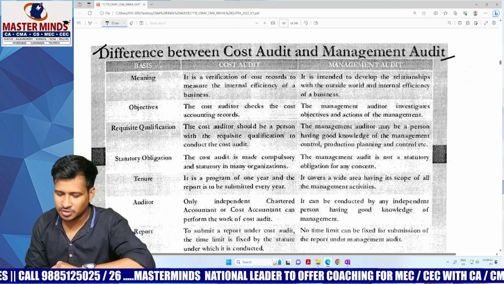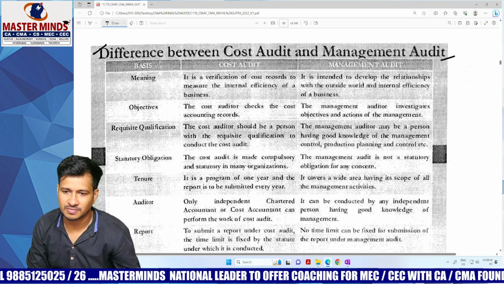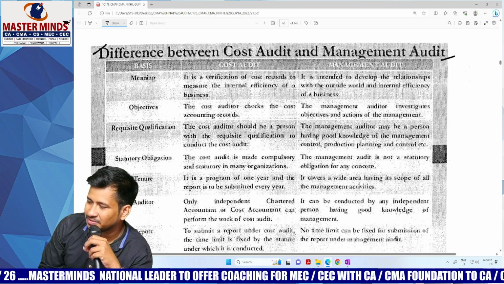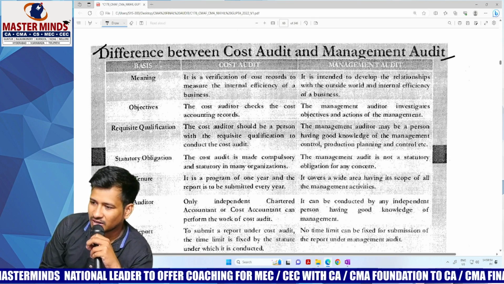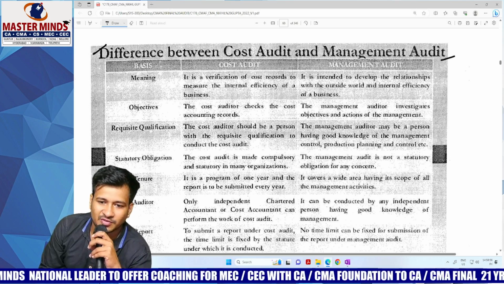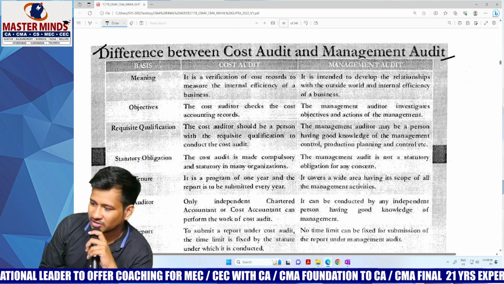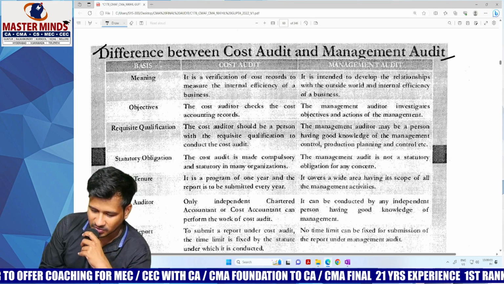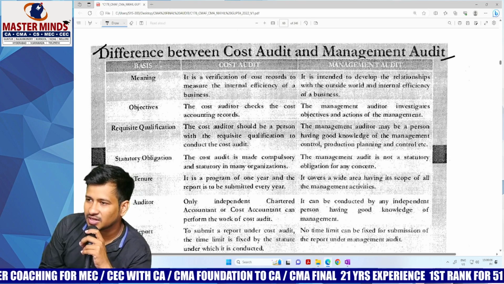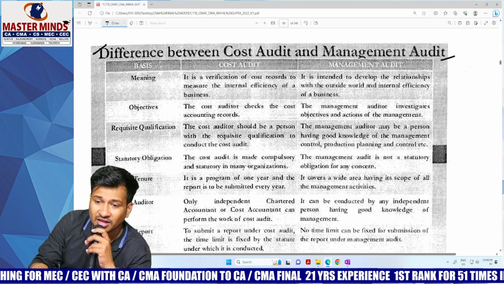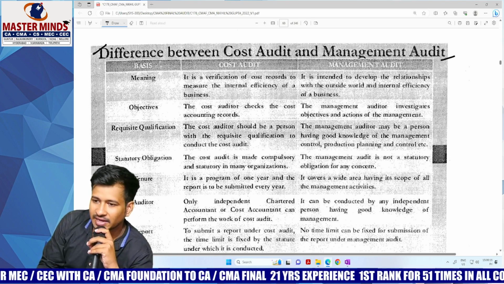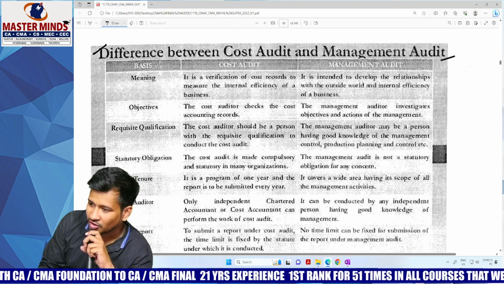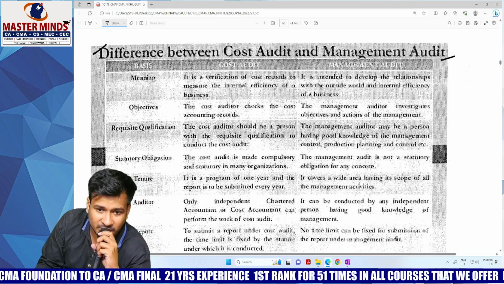Requisite qualification. So does management audit require any qualification? No. Hardly, having a greater idea is enough. A greater idea on the company, a greater idea on the person, enough tactics, or he should have proper knowledge. But cost audit is not like that. He should become a PCA, practicing cost accountant. Otherwise, you cannot conduct it. And the management auditor who is going to conduct should have an idea on the company, like what kind of controls they are implementing, what kind of logistics, what kind of distribution, what kind of departments, what kind of plannings, etc.